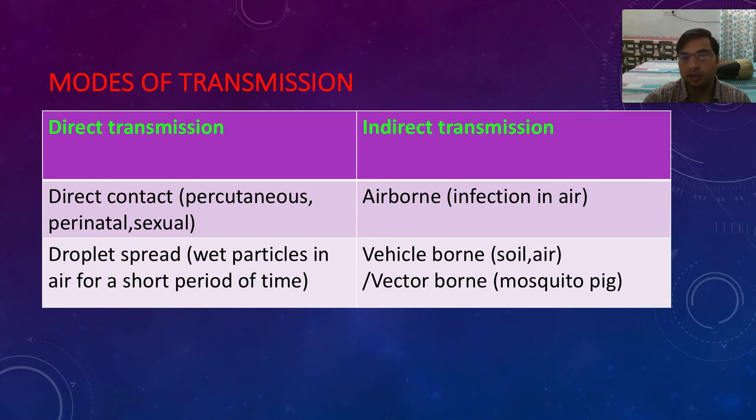Indirect transmission means when the persons are not in contact. Airborne, vehicle-borne. Airborne means there is some microorganism or virus floating in the air, and it goes into your system. Vehicle-borne, for example, from the soil, contaminated water, contaminated air. Then vector-borne, for example, a mosquito. From the mosquito, the organism transmits from one person to another.